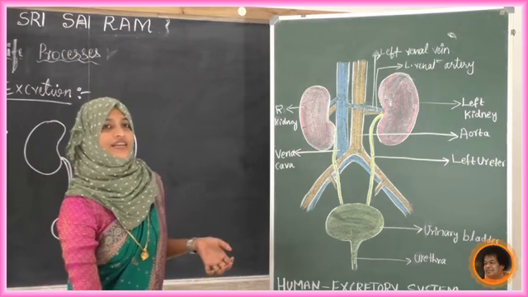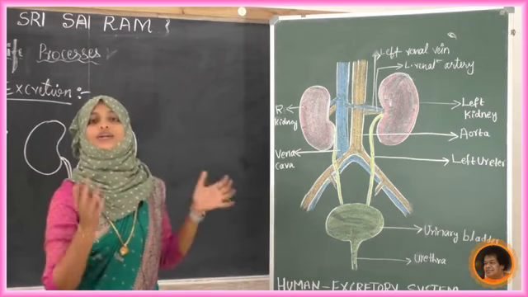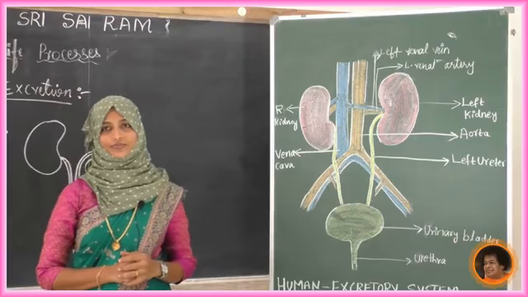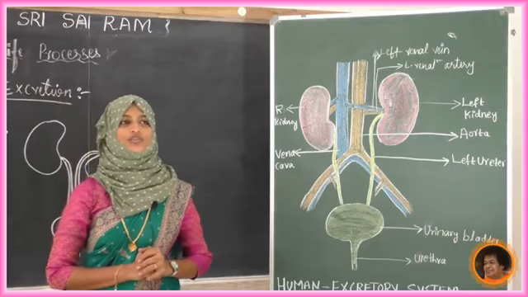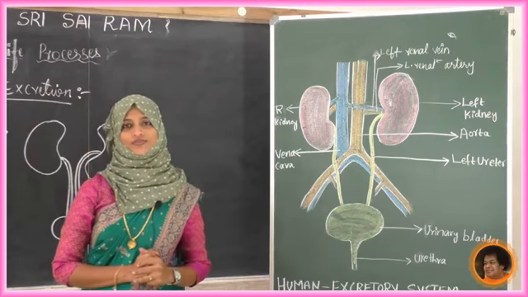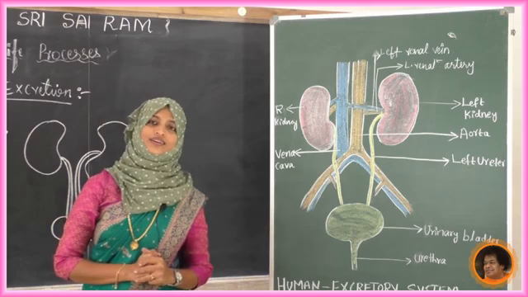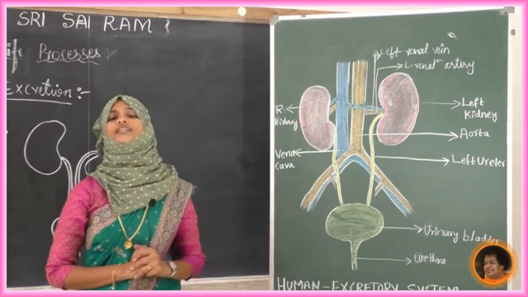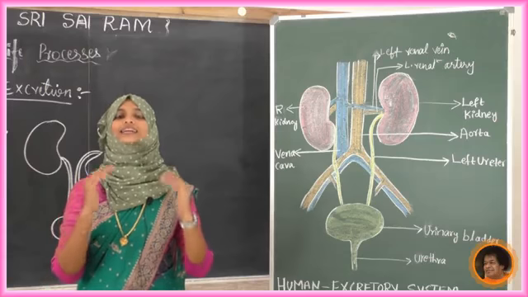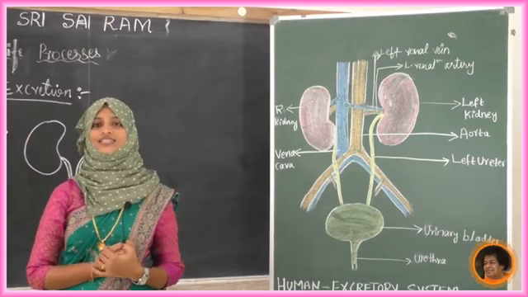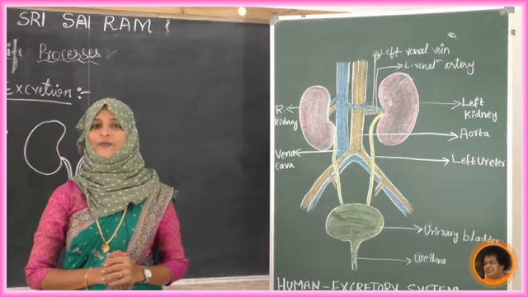Next we will see how it functions, how it works. Before that I will ask you one question, students. How is urine produced? Can you answer this question? One more question: what is the need of this excretory system? Why do we need an excretory system? If we don't have it, what will happen to our body?